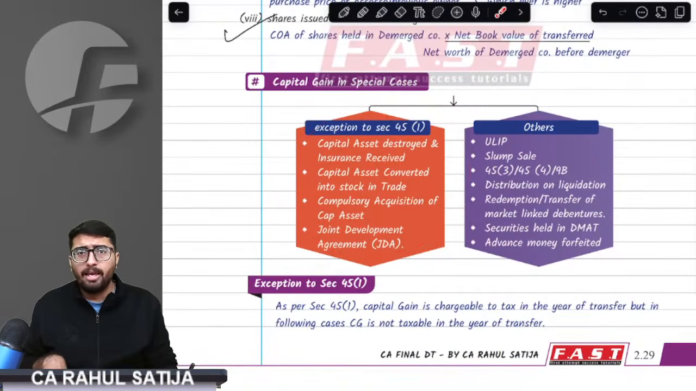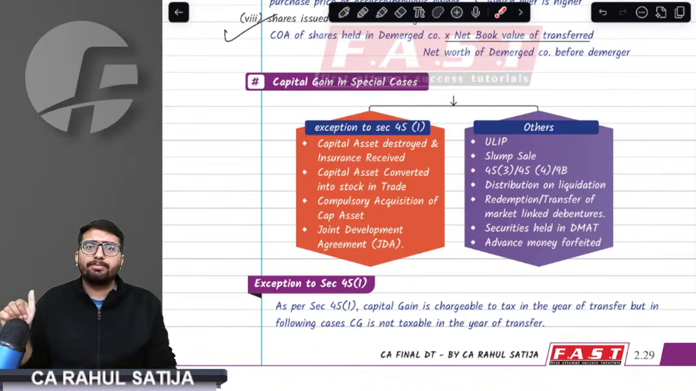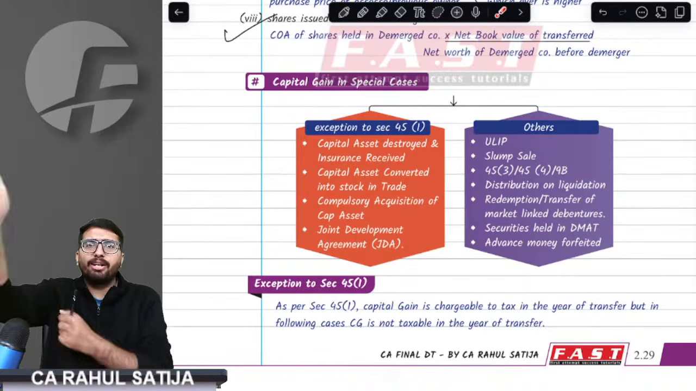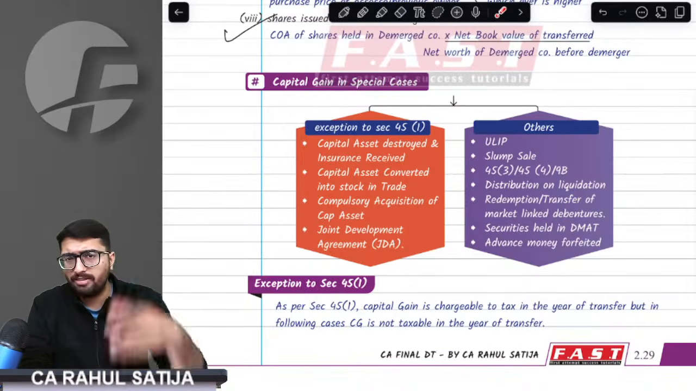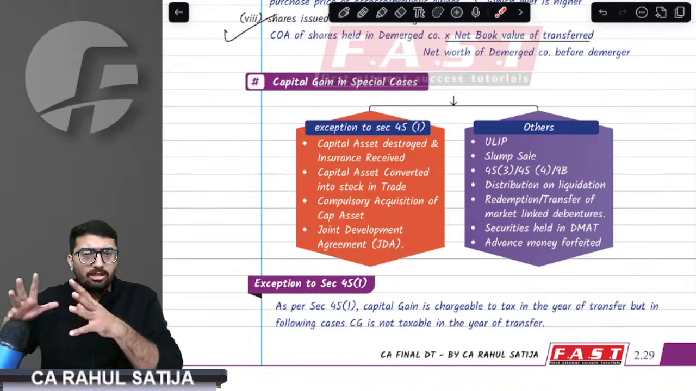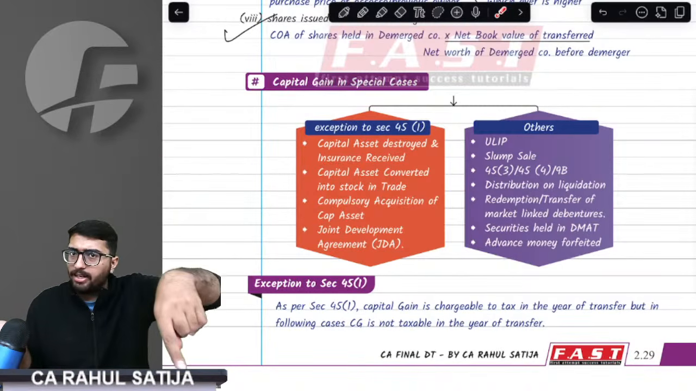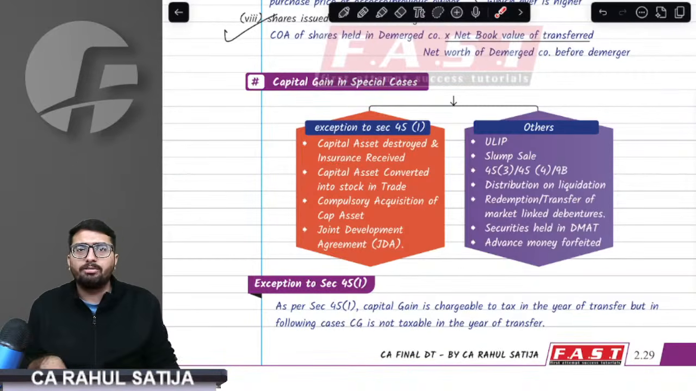Sometimes it might happen that the transfer took place in some other year, but tax is charged in the current year. For example, if I have a capital asset, a house that has been destroyed, say it caught fire or got destroyed in civil turbulence, tax is not charged in that year; tax is charged in the current year now. Similarly, if I have a capital asset which is converted into stock in trade, tax is charged in the year in which the stock in trade is sold.